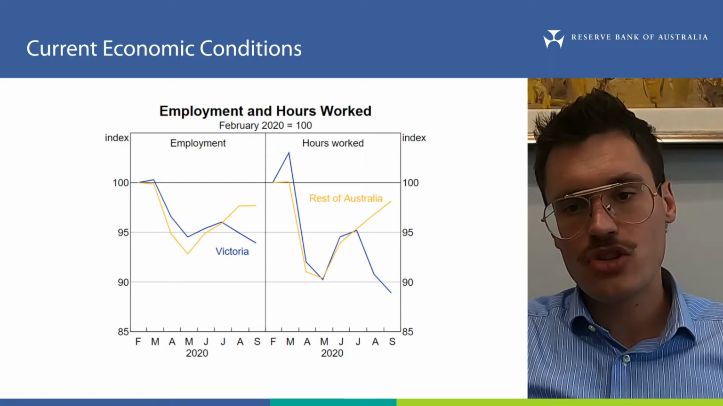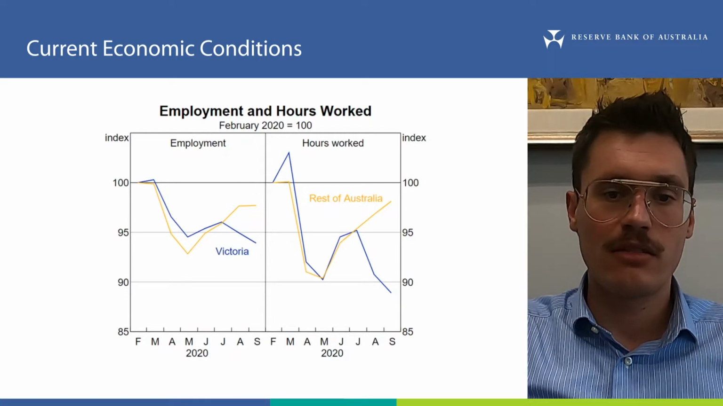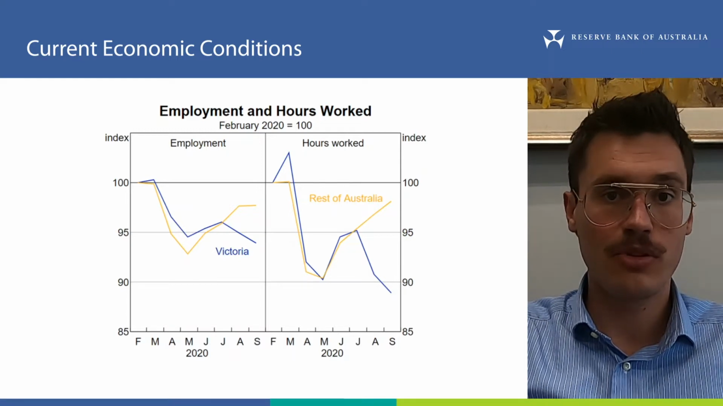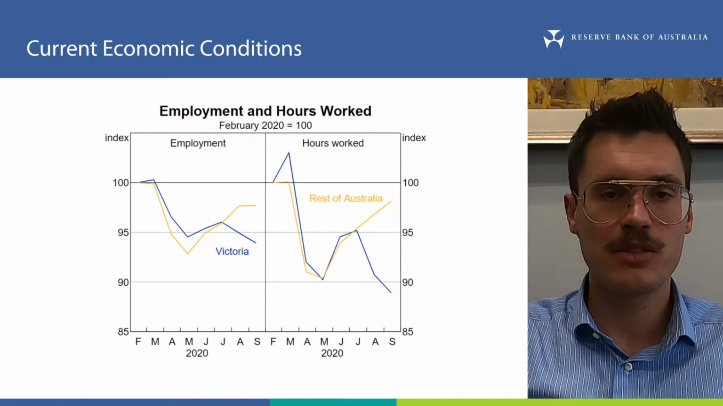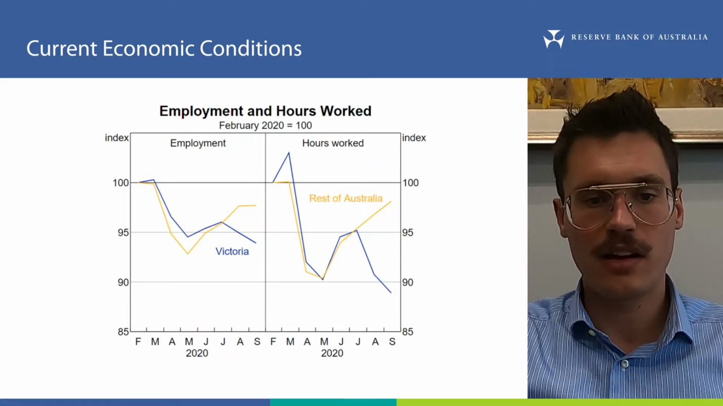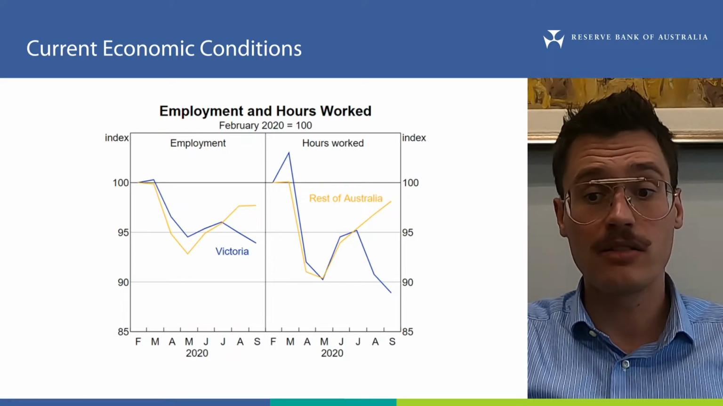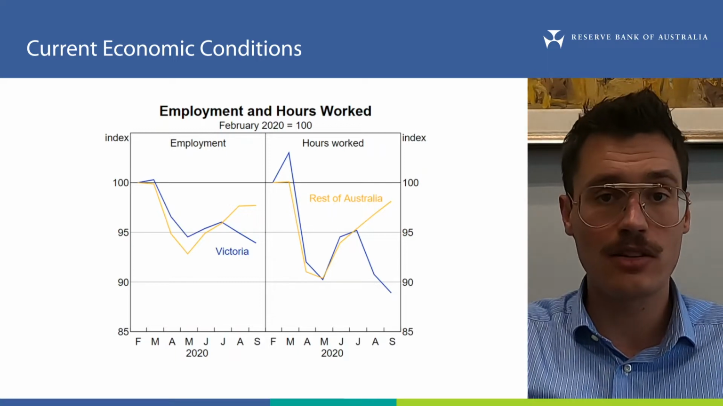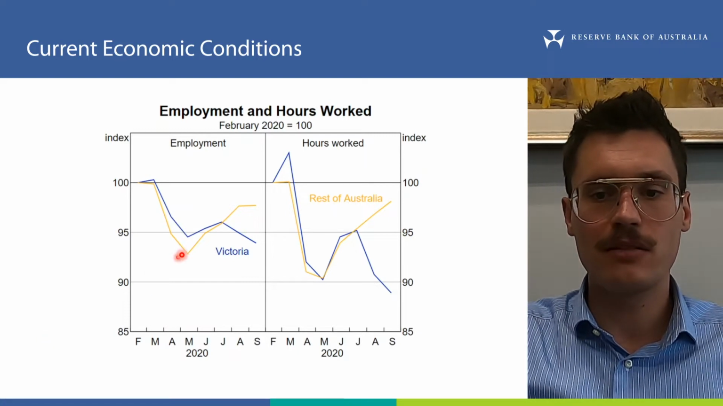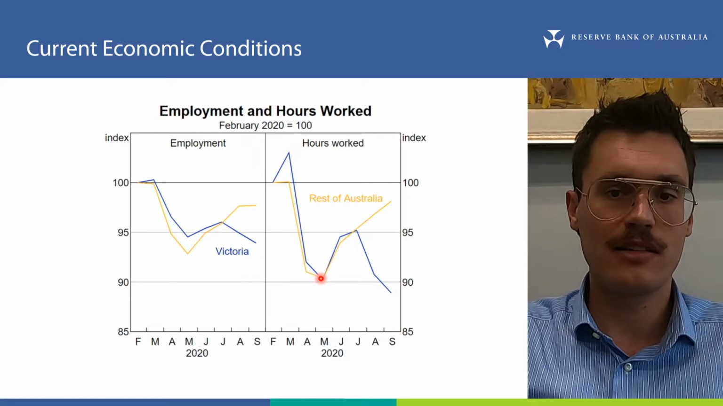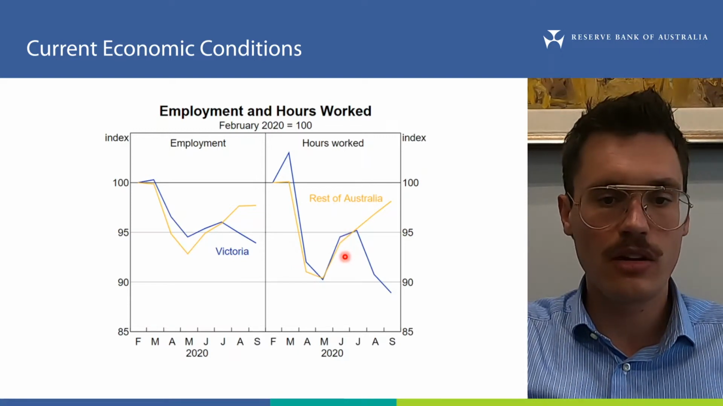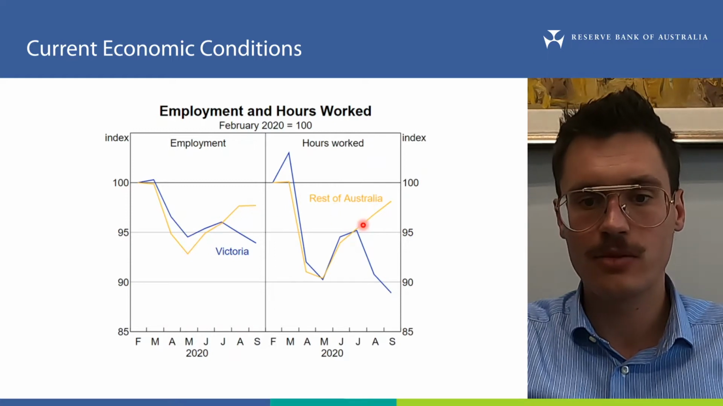We can see the uneven shape of the economic recovery in Australia through its effect on the labour market. This chart shows the cumulative change in employment and hours worked since February, split by Victoria in the blue and the rest of Australia in yellow. On the left-hand side is the number of people with jobs, and on the right-hand side is the total hours those people worked. Although employment and hours worked rebounded more quickly than we had earlier expected as the economy opened up in May and June, the recovery has since slowed and remains well below pre-pandemic levels.